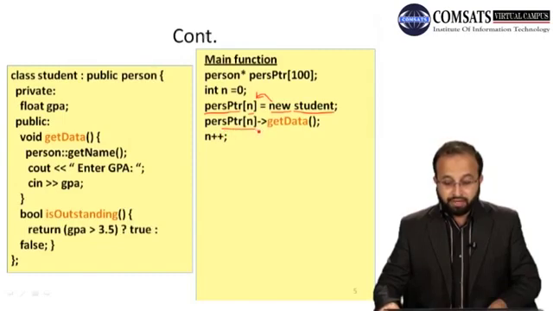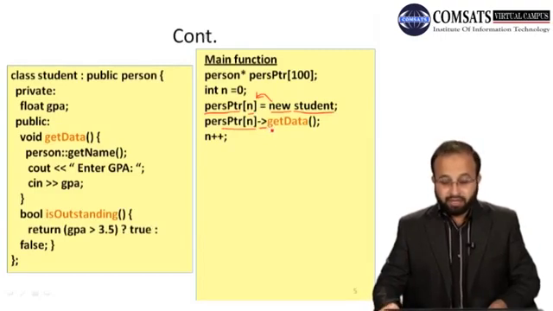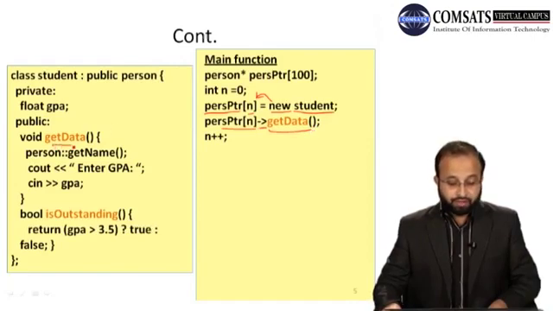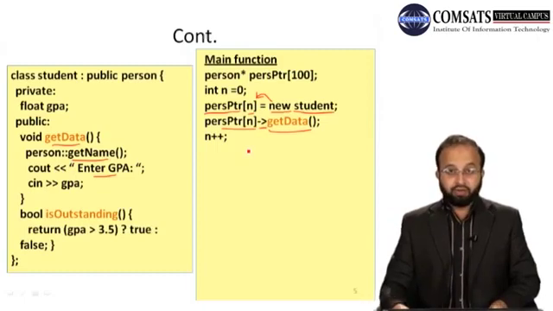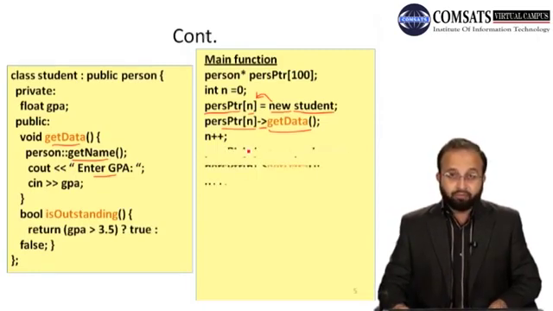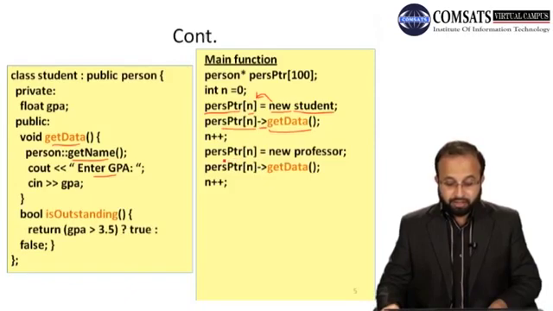So persPtr n. So 0th index में जो address पड़ा है उसके साथ आप arrow operator use करें, that is you go to that memory location where an object of student type is present, and then you are calling the function get data. So student का जो get data है वो call हो जाएगा यहाँ पर. ठीक है. So this function will be called and इसके बाद आप नेम इनपुट करेंगे और GPA इनपुट करेंगे, right. And then आपने n को increment कर दिया. Now the value of n becomes 1.